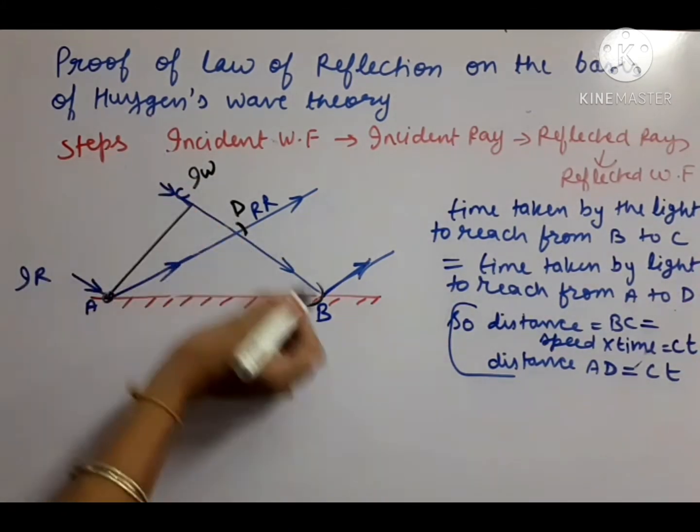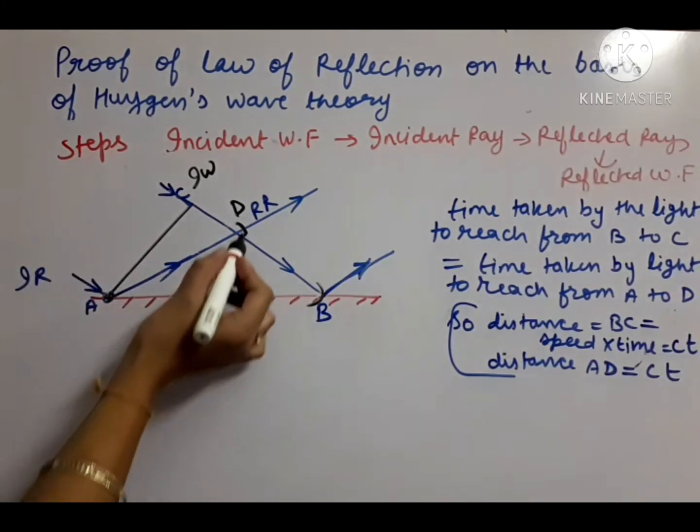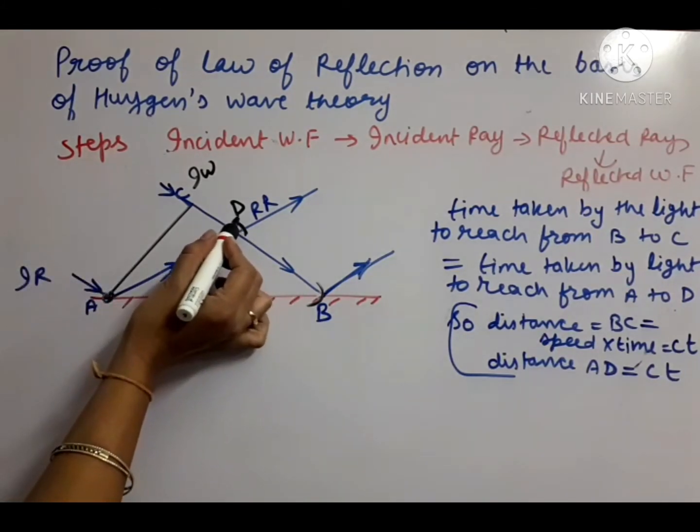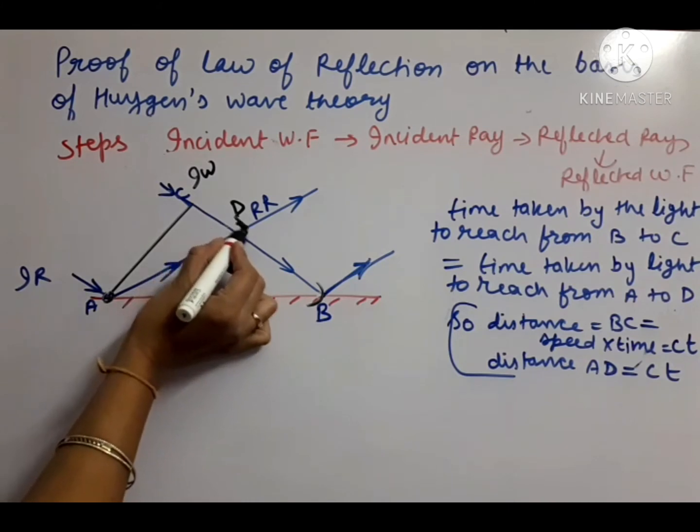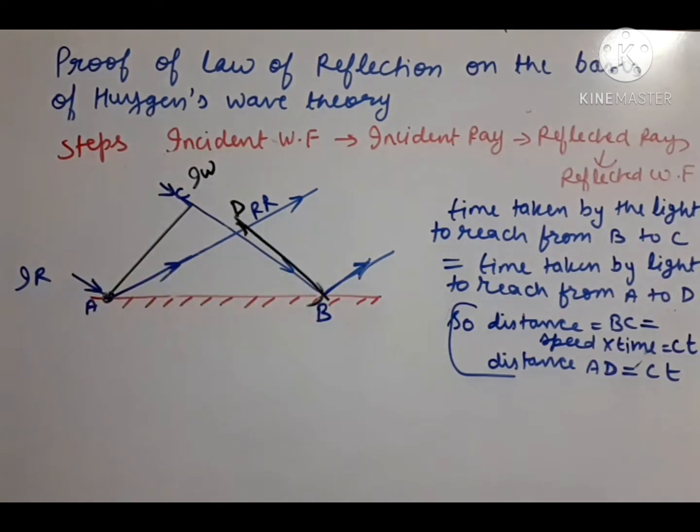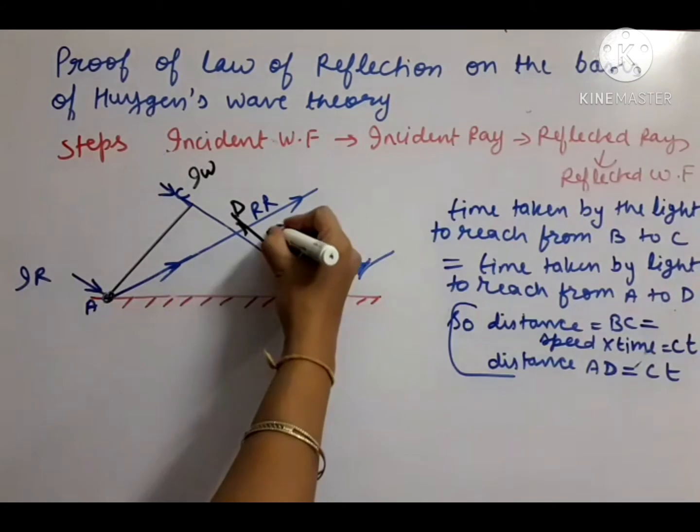Now these are the arcs, that means secondary wavelets are drawn. Now the envelope of the secondary wavelets is the secondary wavefront. So we have to join these 2 points now. So this is our reflected wavefront.